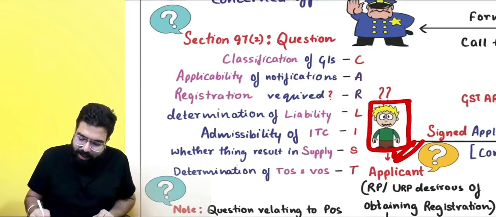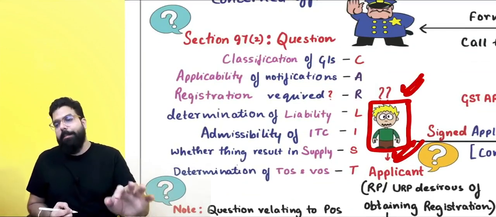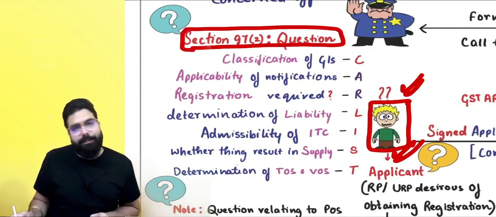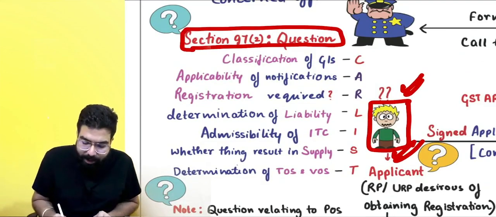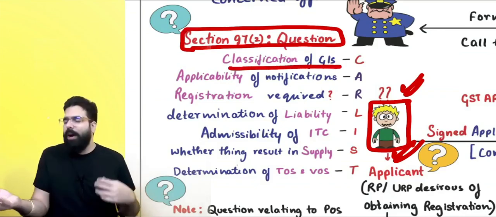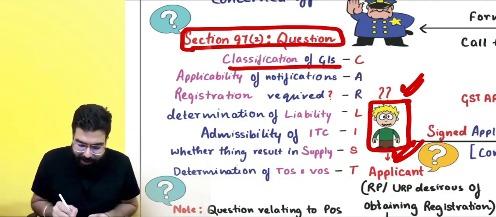Next, sir, what are the various questions which he can ask the advance ruling authority? Always remember, he can ask questions which are told in Section 97, Subsection 2, which are basically classification related questions. If I am not able to determine how I should classify my item, you can ask classification related questions.